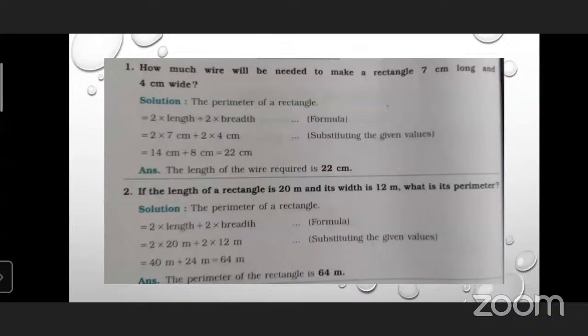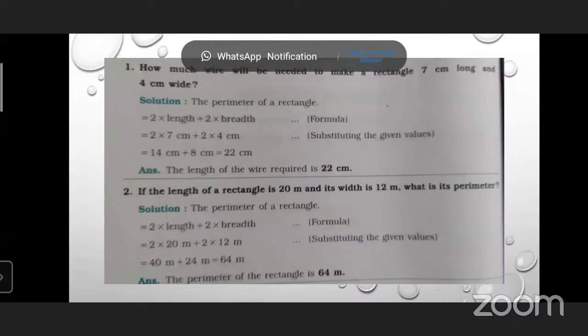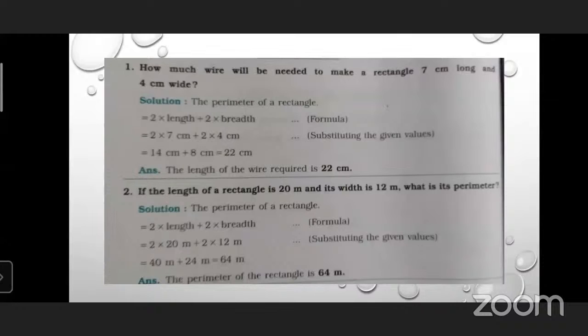So simply you will put the same formula. The perimeter of a rectangle is equal to 2 into bracket length plus breadth, or you can say the same formula, 2 into length plus 2 into breadth. Yes, same formula you have to use. There is nothing new. So you will put the values in place of length, 2 into 20 meter, and plus 2 into 12 meter.